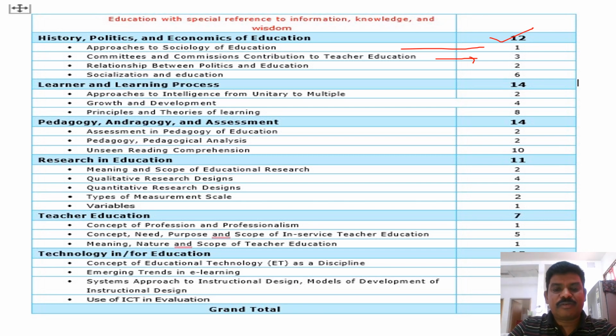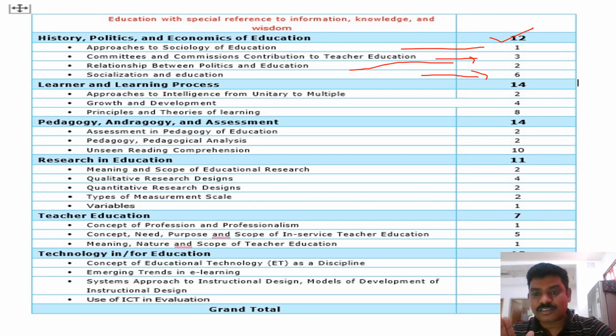And relationship between politics and education, 2 marks. Here socialization and education: socialization, social stratification, culturalization, sanskritization. These types of questions we can expect, 6 marks from this part, socialization and education. So history, politics and economics, totally so far they have given 12 questions. Out of these, 50% are socialization and education, so you need to concentrate on it.